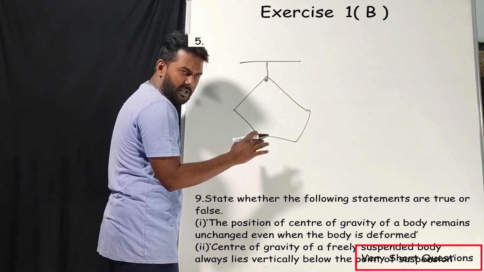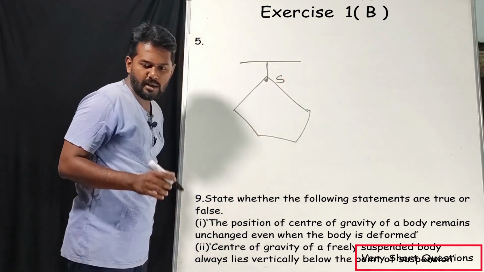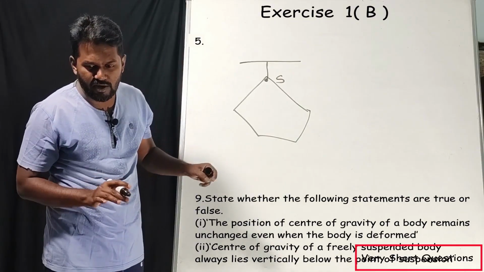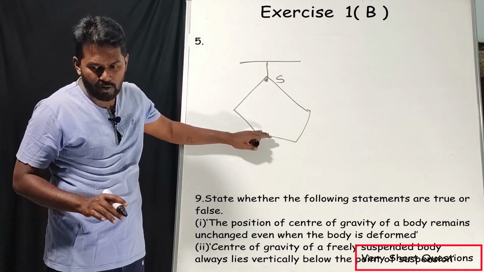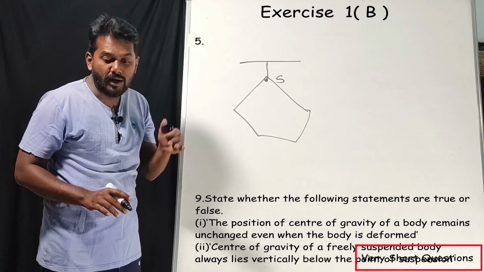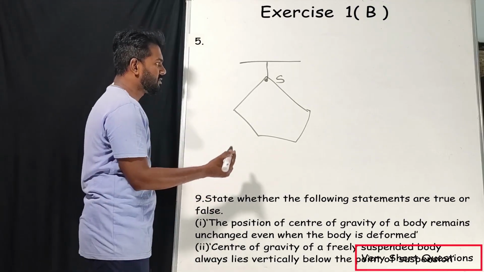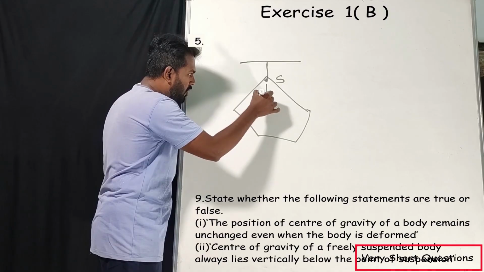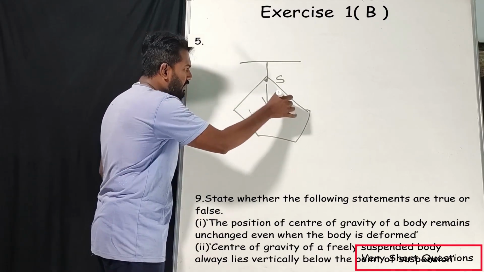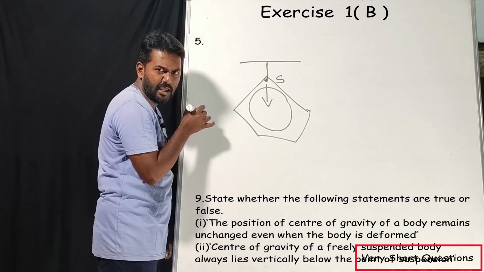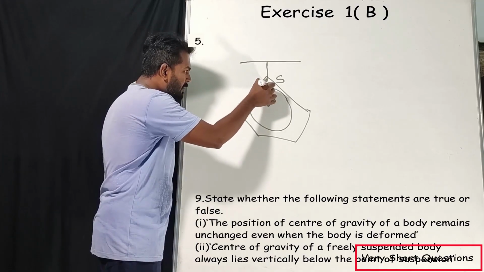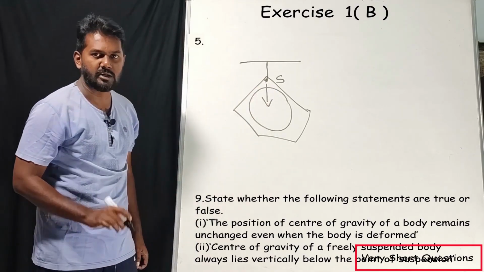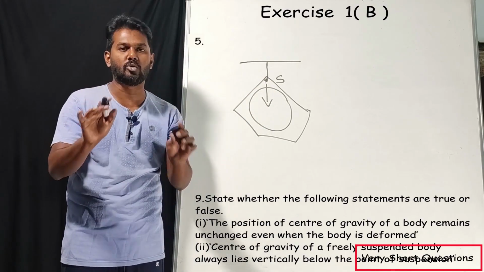Now they are telling center of gravity of a freely suspended body always lies vertically below the point of suspension. So it will lie somewhere below, anywhere here, that will be below the point of suspension. So this statement is true.